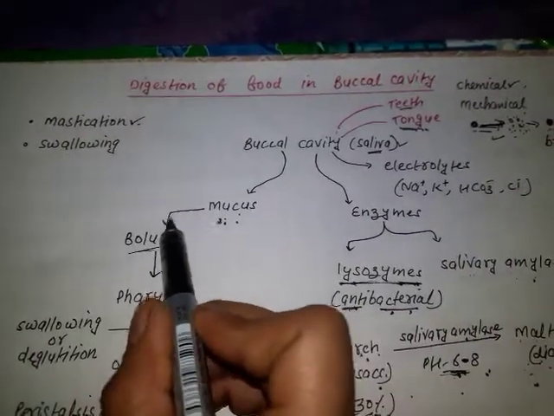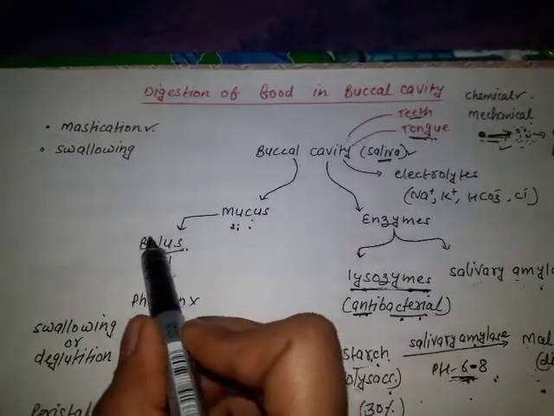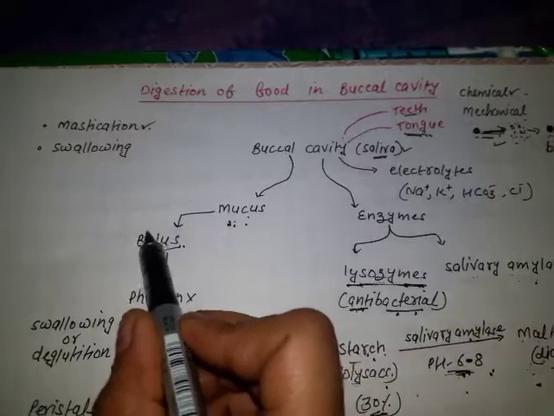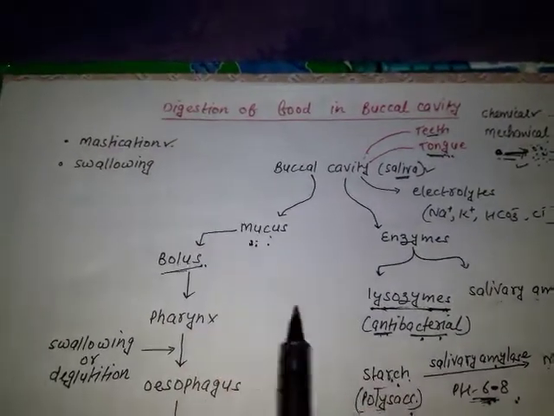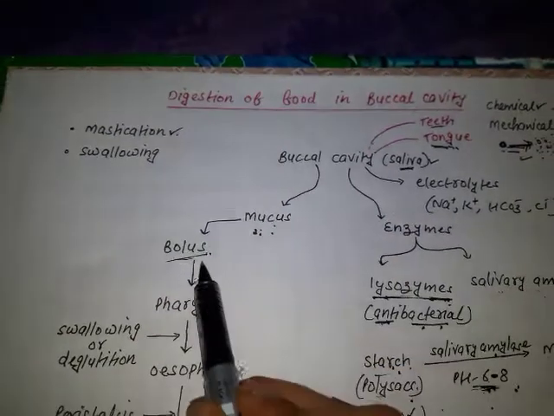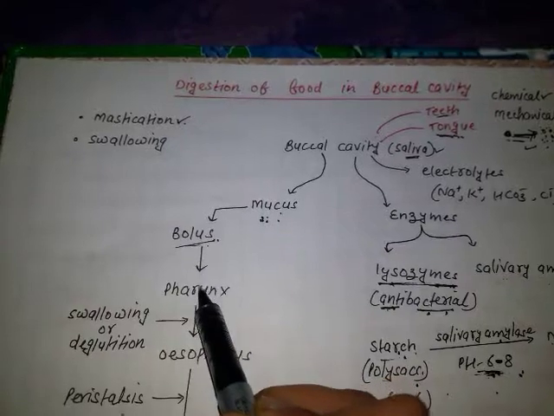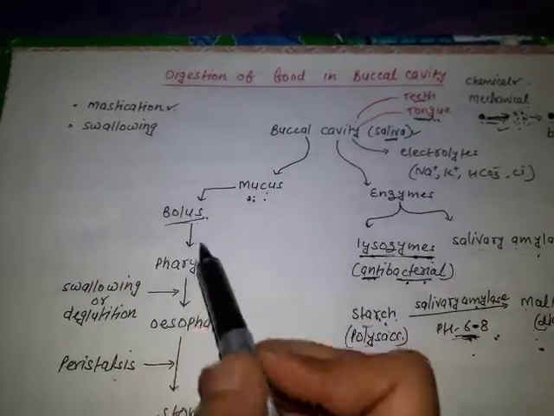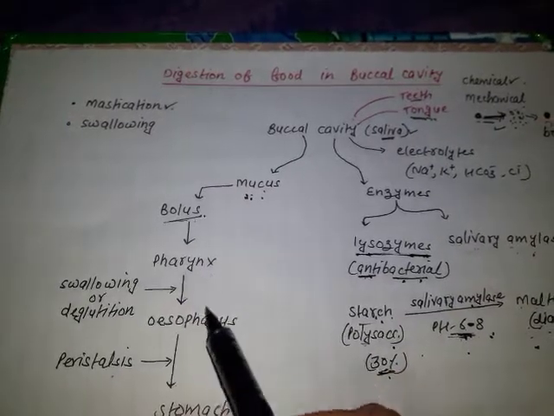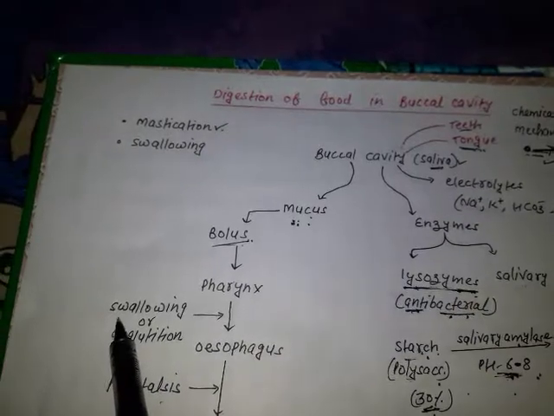Now it will be easy to swallow this bolus because food particles get engaged with each other, get adhered with each other, and also lubricated. Fine. Then this bolus will get transferred into the pharynx, from the pharynx to the esophagus. How does it pass from the pharynx to the esophagus? Simply a process we know, that is swallowing.